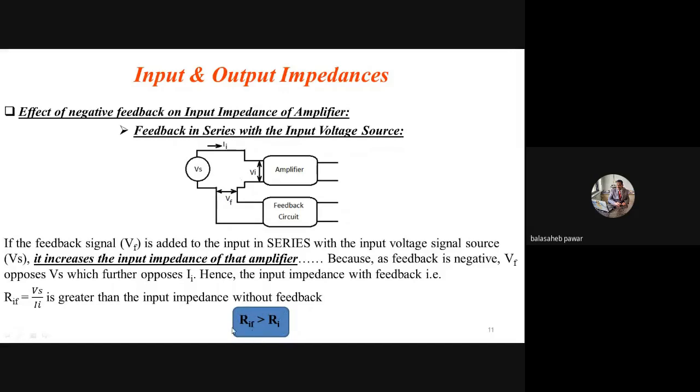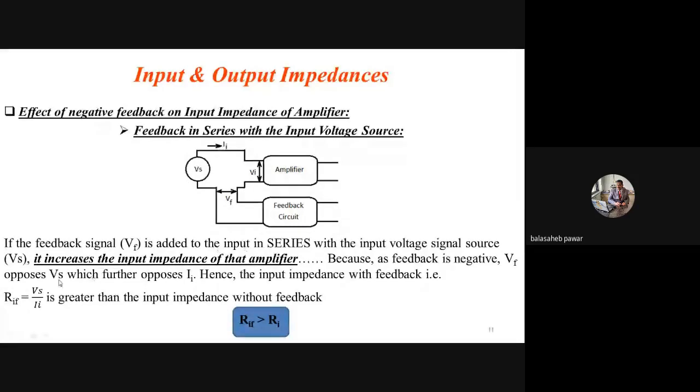What does it mean by RIF? It is the input impedance looking from the input side of that amplifier with negative feedback, and RI means it is without feedback. Okay. Now the reason I mentioned, see in the second line, because feedback is negative, that means this VF will go on to oppose the VS, as these two signals are 180-degree phase shifted. That's why we are calling it negative feedback, right? So it will go on to oppose VS.